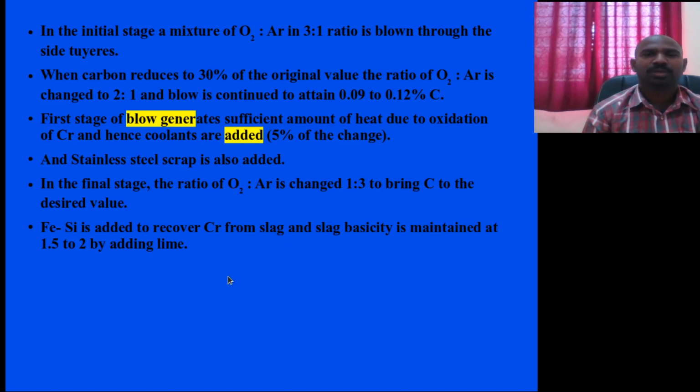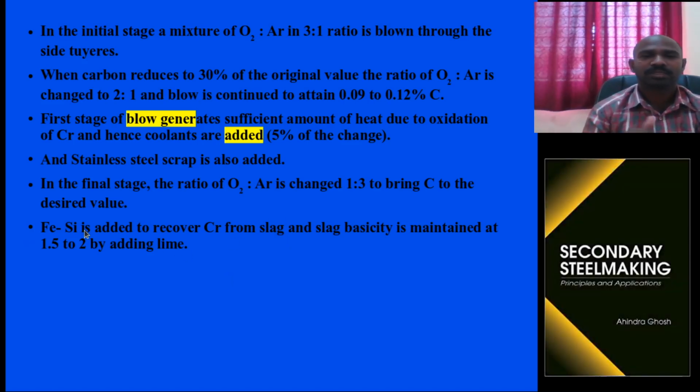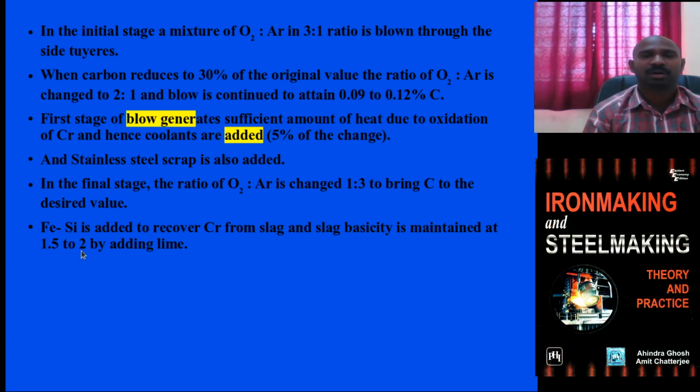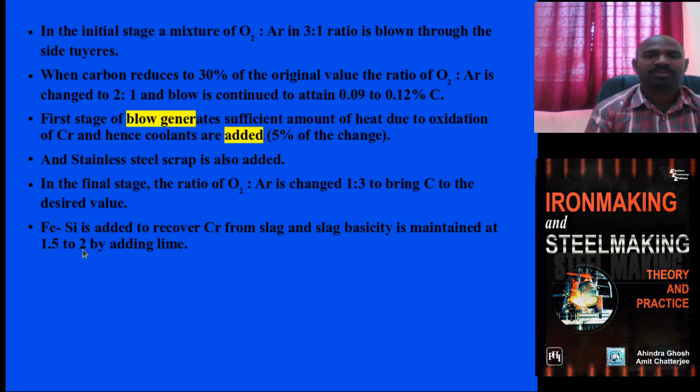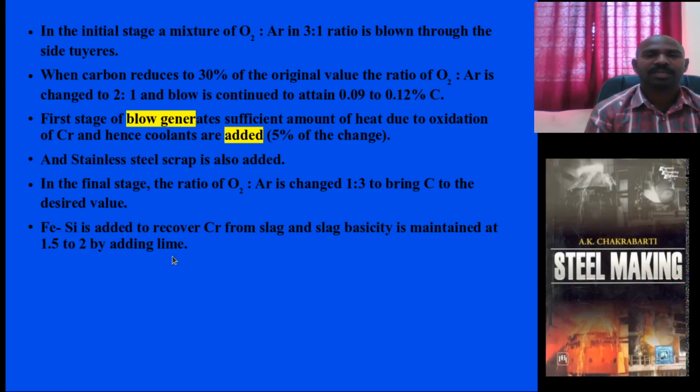How do you recover it back? By adding ferrosilicon you can recover it, and the slag basicity will be maintained at 1.5 to 2, so that you achieve clean and quality steel.